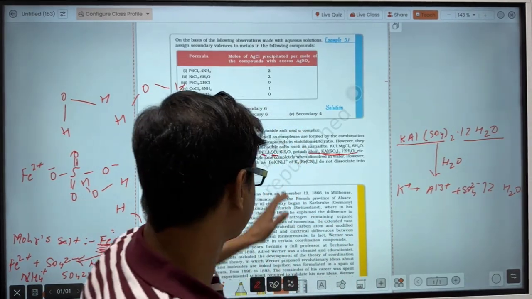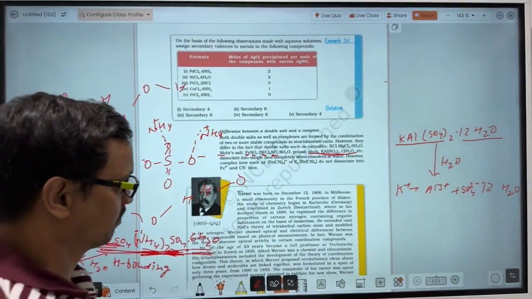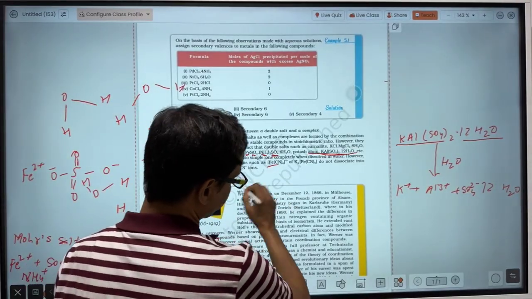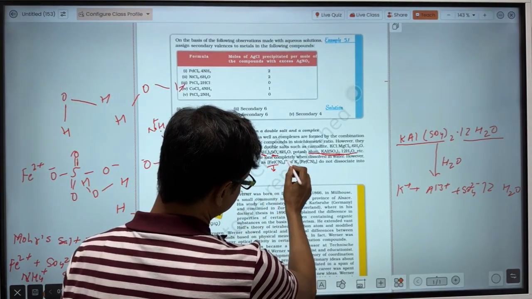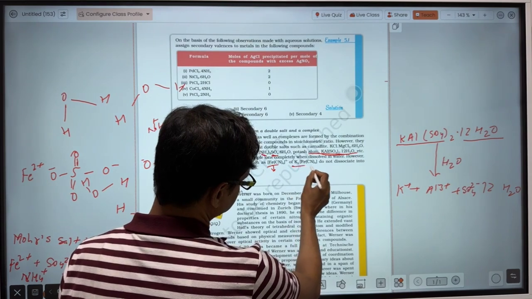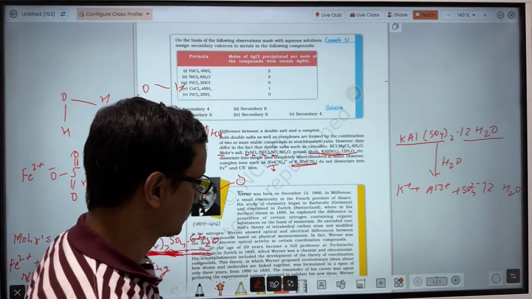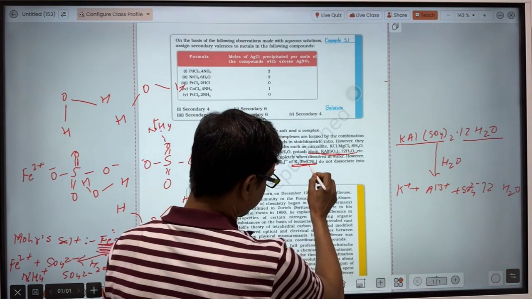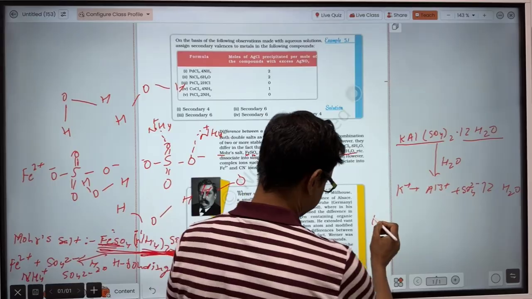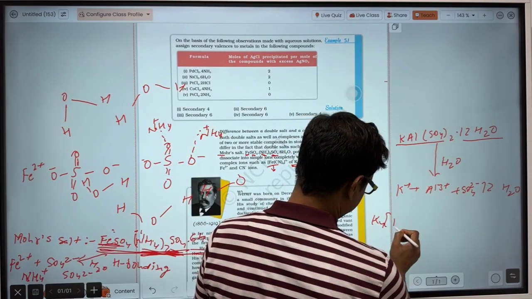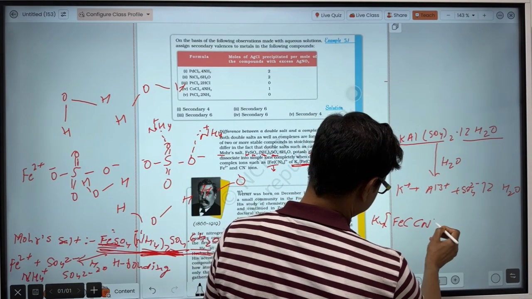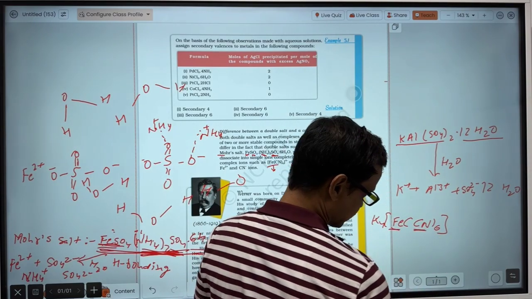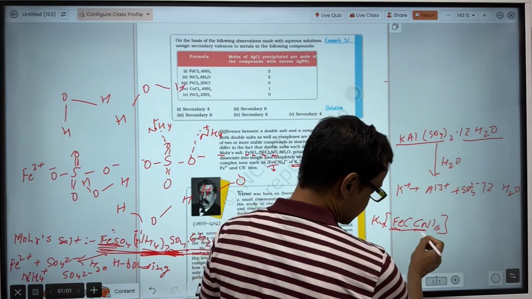And here, in case of a coordination compound, the force of attraction is either a covalent bond or an ionic bond, like [Fe(CN)6]4 minus. So actually here 4 minus means 4 potassium or sodium ions are attached here. The bonding between iron and CN minus is a covalent bonding. In K4[Fe(CN)6], this compound, the bonding between this iron and this CN minus is covalent bonding. This bonding is covalent bonding.